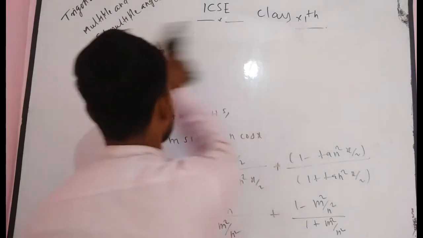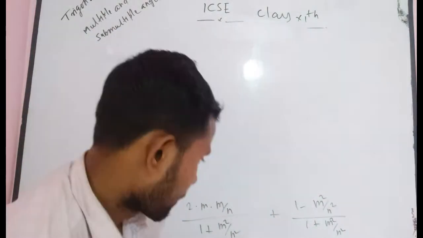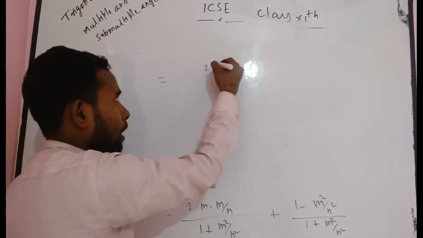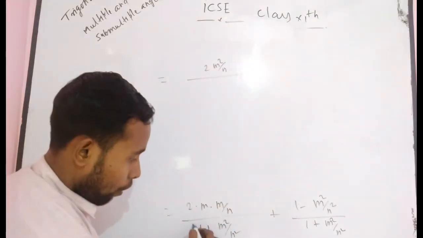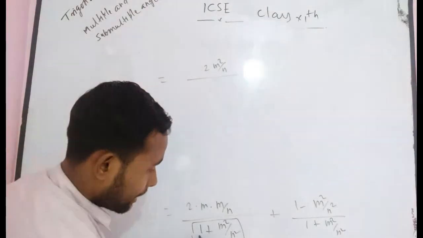Firstly, run this part. You have to prove it will be n. Now you have to manipulate it, then you get 2m²/n divided by, if you take LCM, you get n².